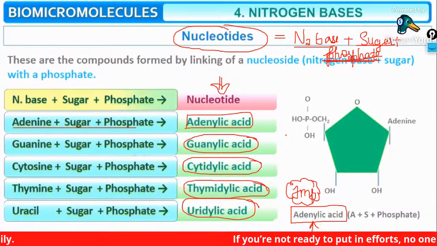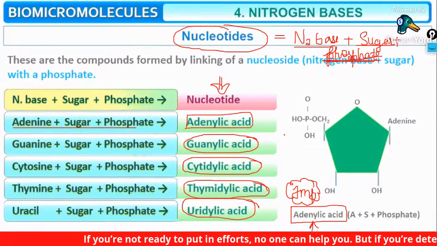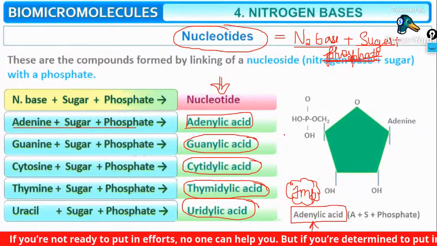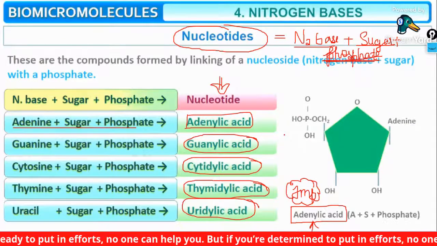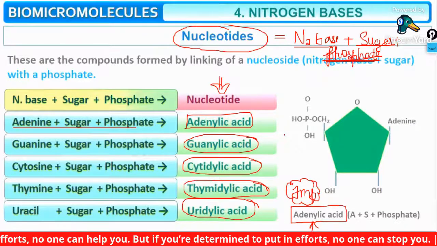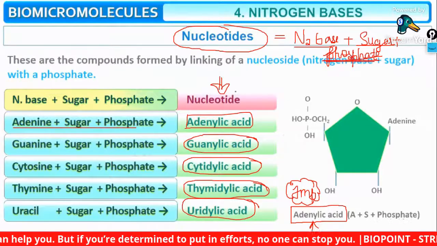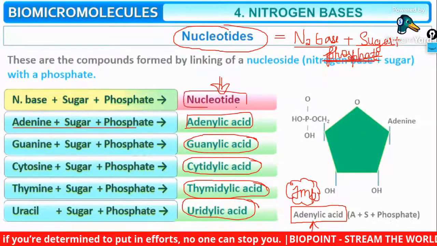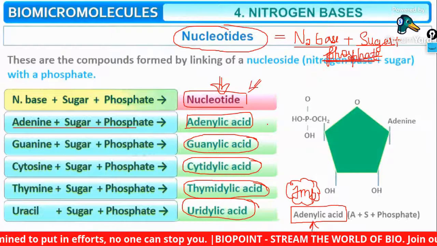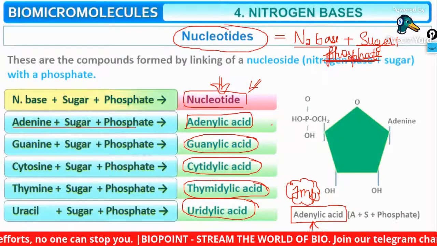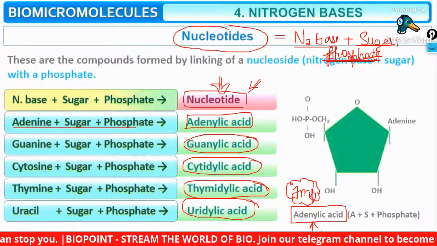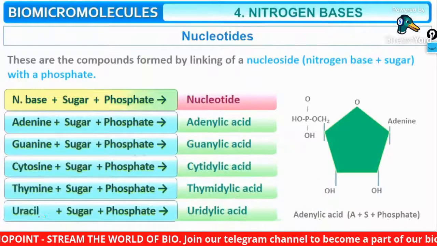Nucleotides. So guys, in your NEET exam, sometimes they have asked the direct question as well. Thymidylic acid is an example for option A nucleic acid, option B DNA, option C nucleoside, option D nucleotide. So your answer should be absolutely very simple. It is nucleotides. Done, and you have to be careful about it.